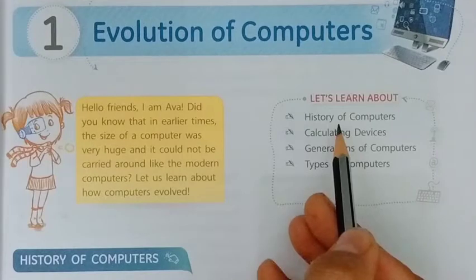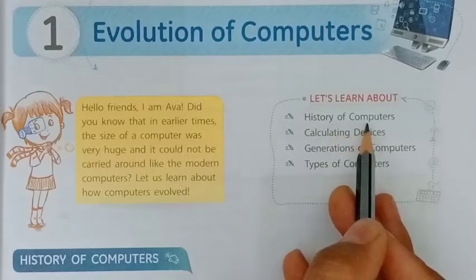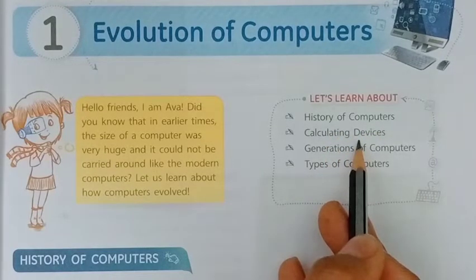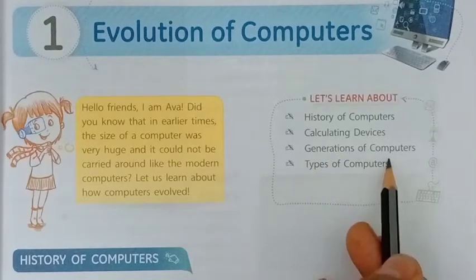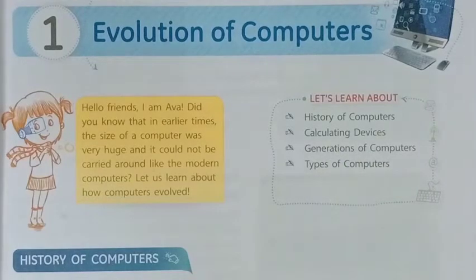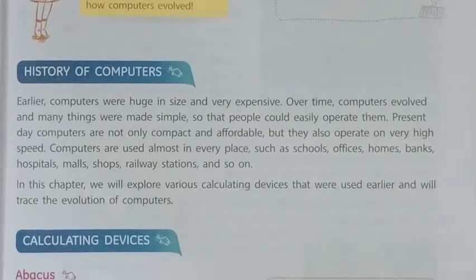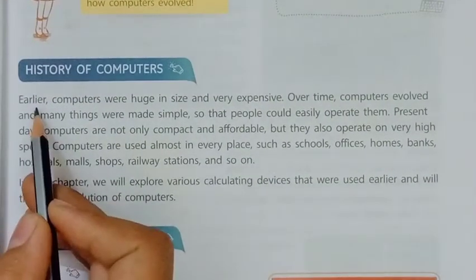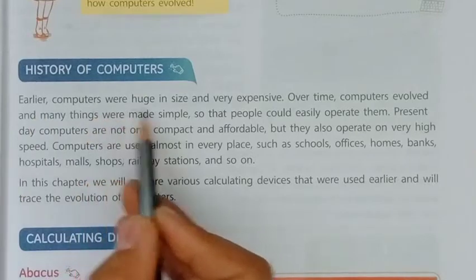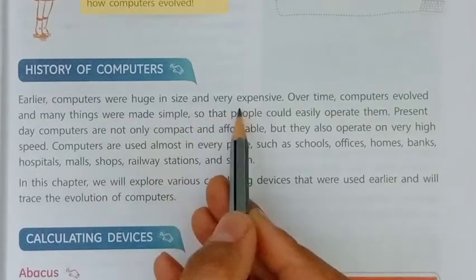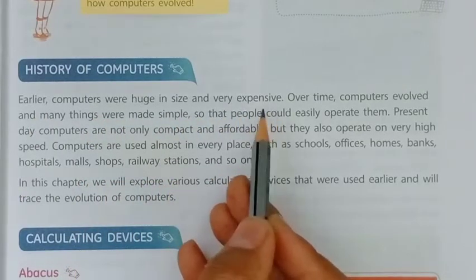In this chapter we read about the history of computers, calculating devices, generations of computers and types of computers. So the first topic is history of computers. Earlier computers were very large in size and very expensive.